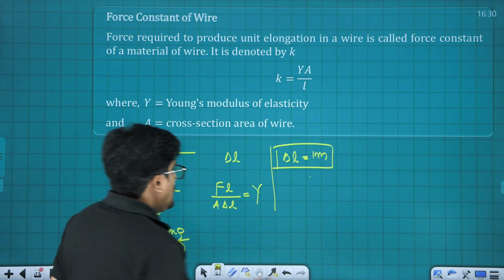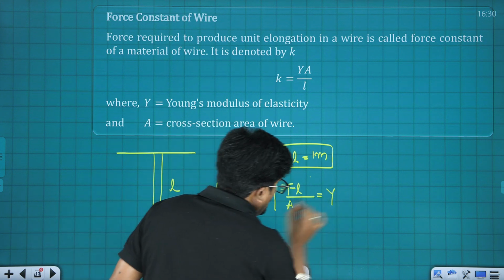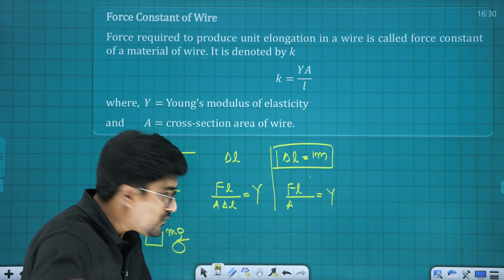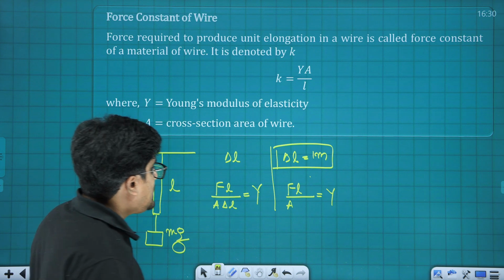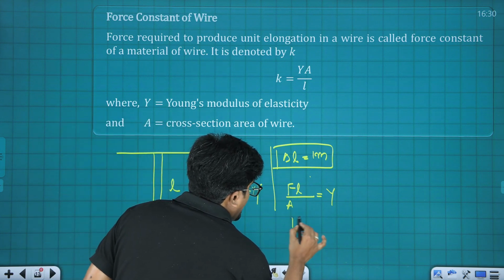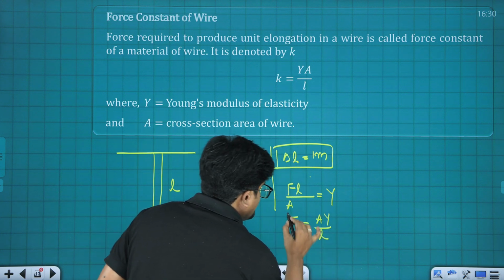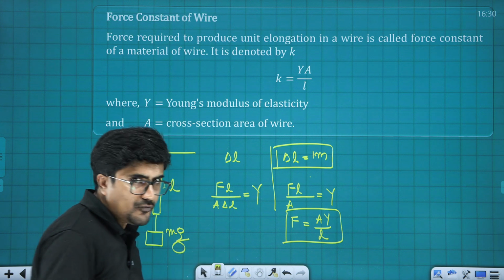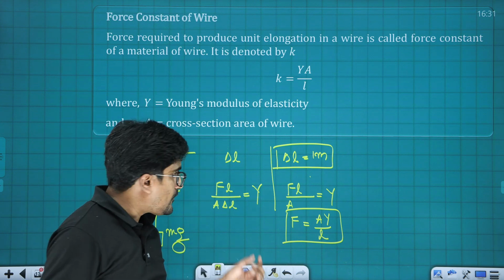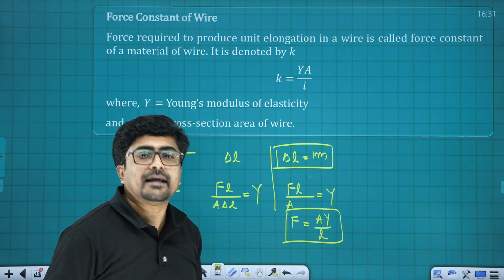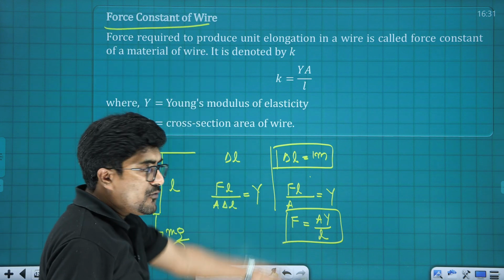The elongation happened here is 1 meter. Now I can say that F into L upon A is equal to Y, if I consider delta L as 1. Now what is the force we applied here? The force applied here is A into Y upon L. So basically the force that we need to apply onto any wire to create an elongation of unit length is called the force constant.